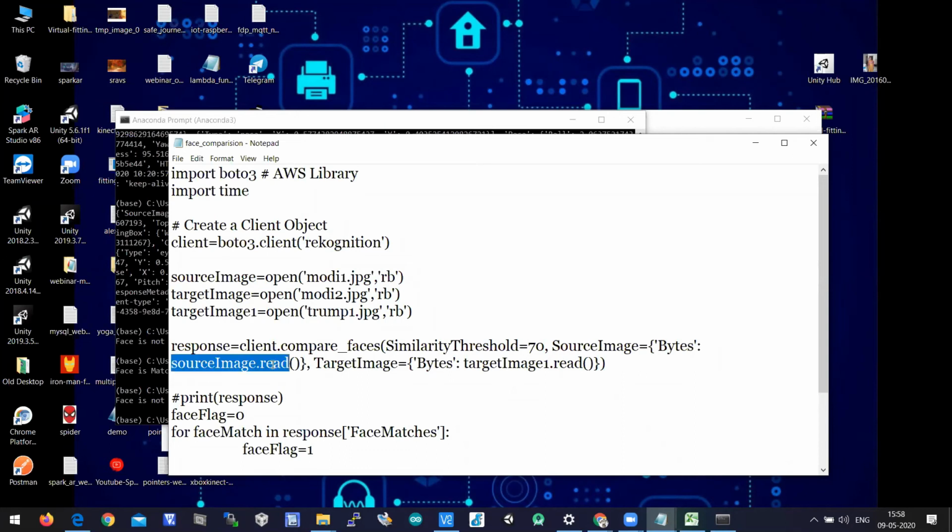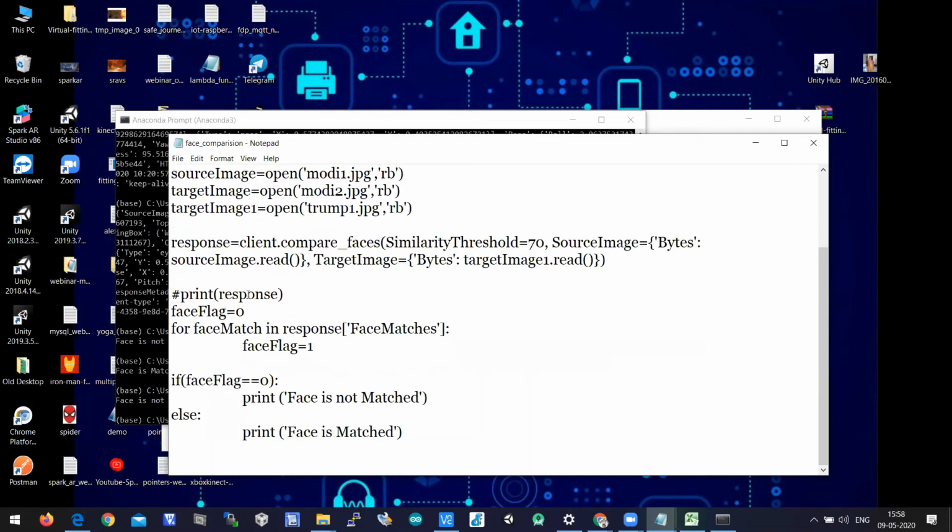Dot read means it reads the complete data from the file. All the pixels will be read in terms of bytes. Those bytes will be sent to the API for comparison, and immediately the API returns some response. That response we are storing in a response variable, and we are printing the response to check what is happening there. And we understood that when face is matched, the face matches variable is holding some data. So then we wrote a for loop here, saying that if this for loop is iterable, it means that it is holding some data.